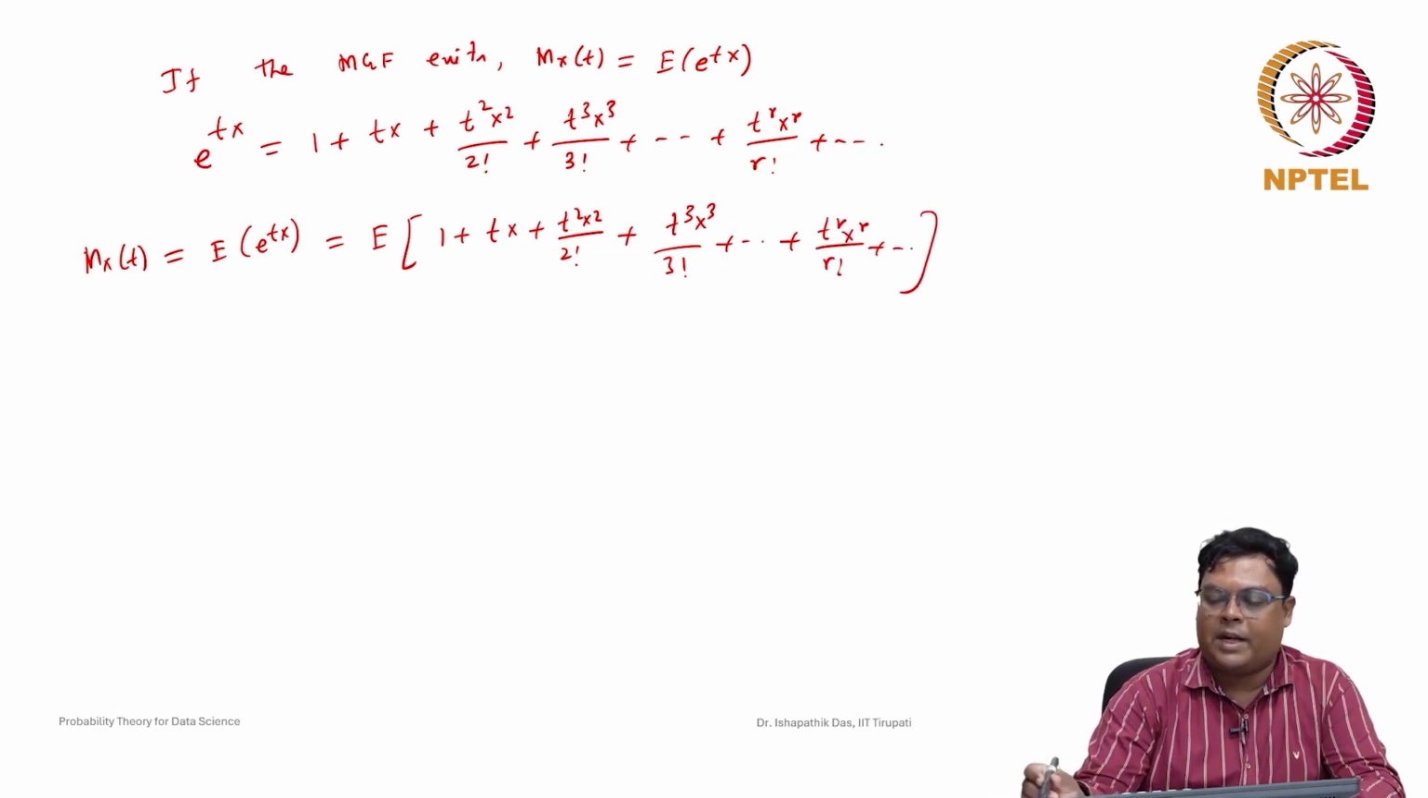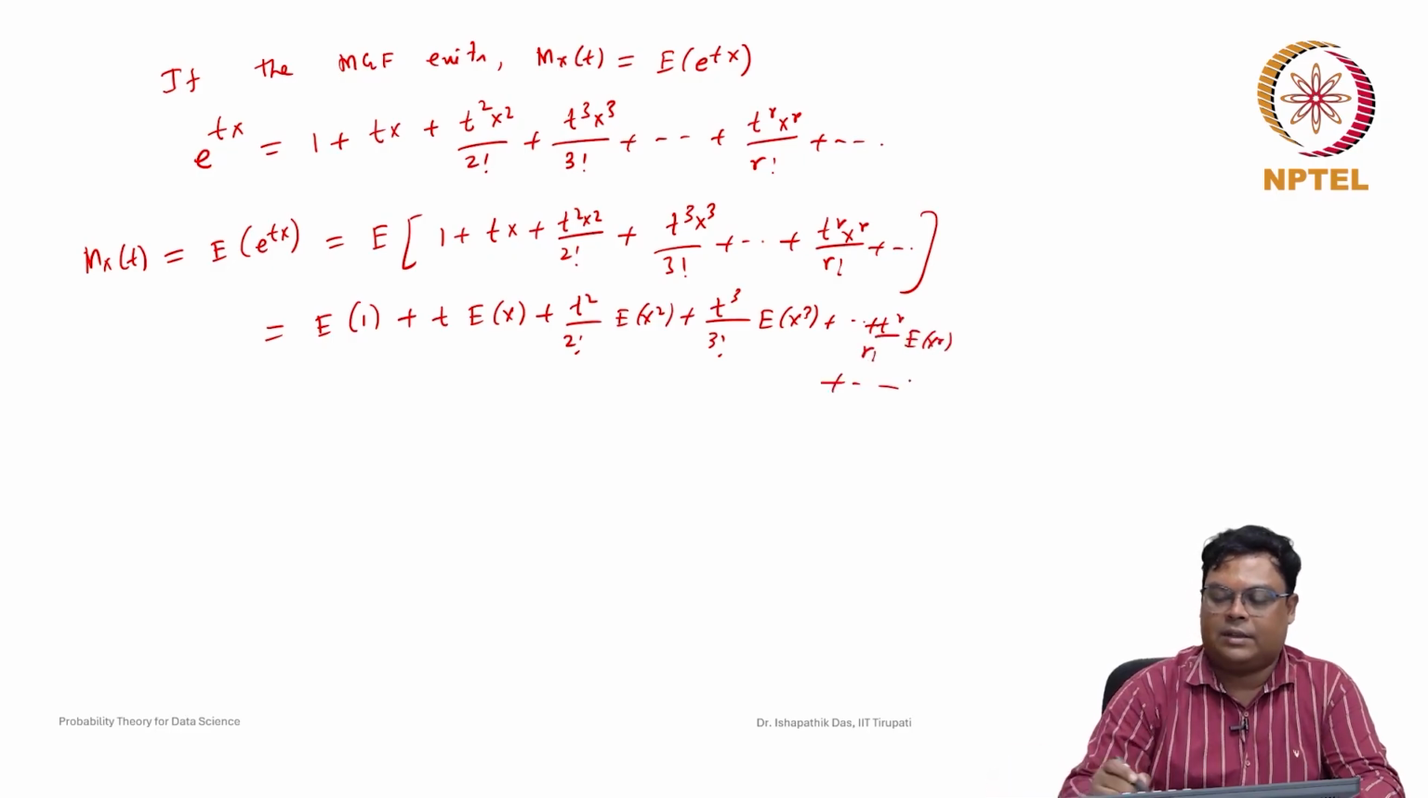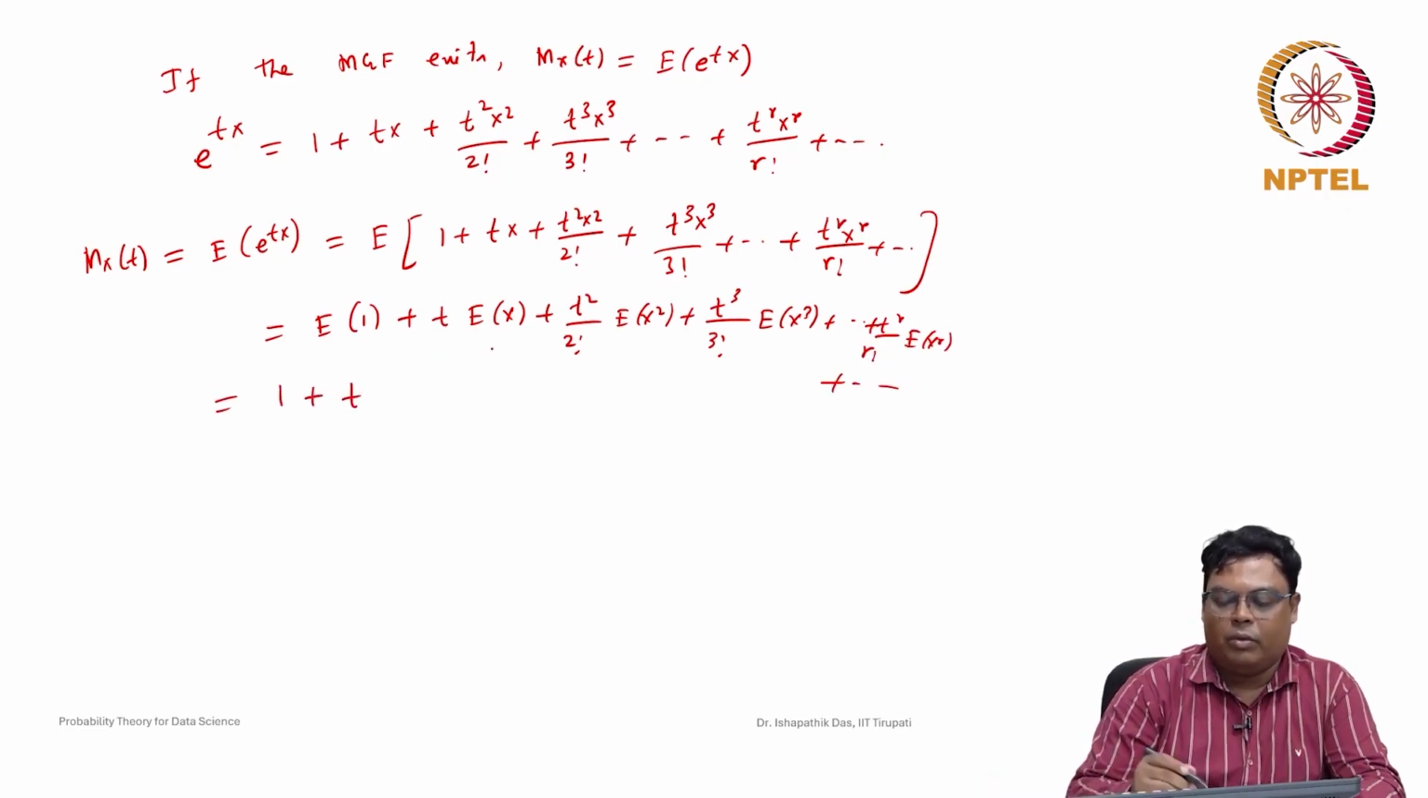Now, using the properties of the expected value, it is nothing but the expected value of 1 plus t into the expected value of X plus t squared by 2 factorial expected value of X squared plus t cubed by 3 factorial expected value of X cubed plus t to the power r by r factorial expected value of X to the power r, like this. You can recall that we have some notation. These are all some raw moments.